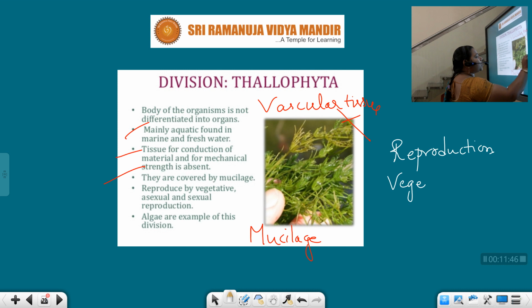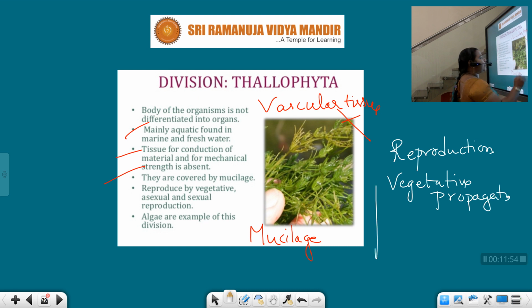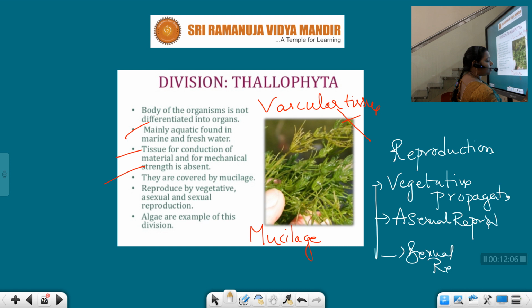Vegetative propagation, the second one is asexual reproduction, and sexual reproduction. So algae are the best examples of this division.